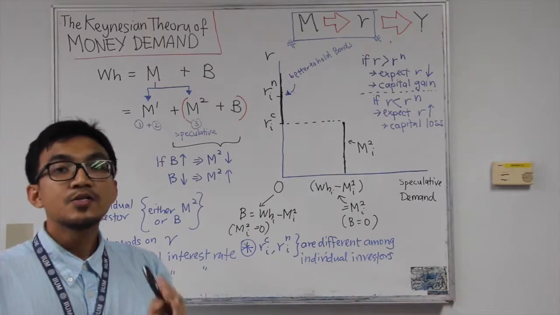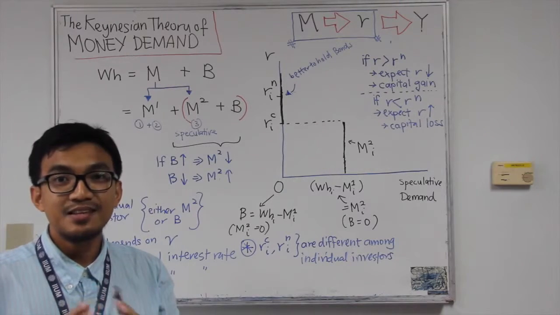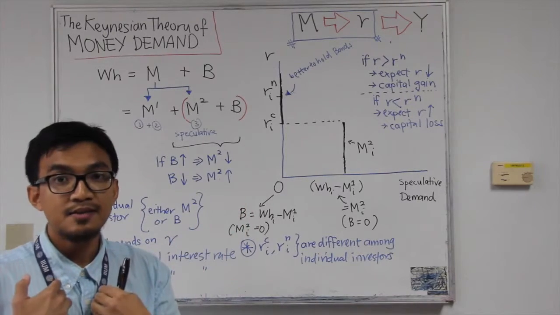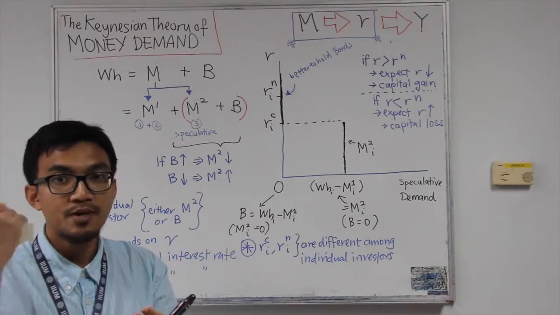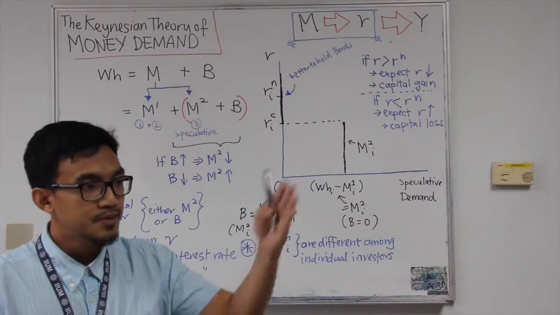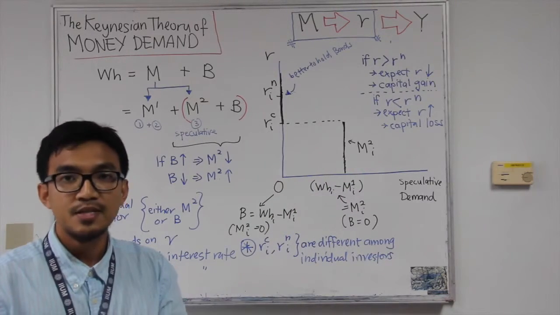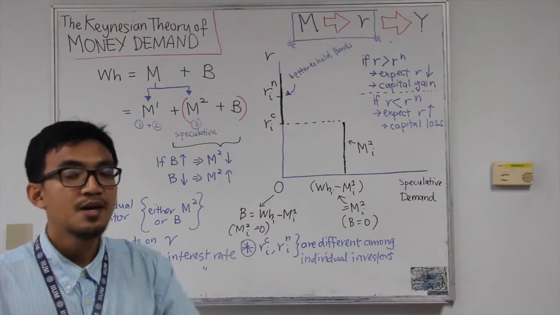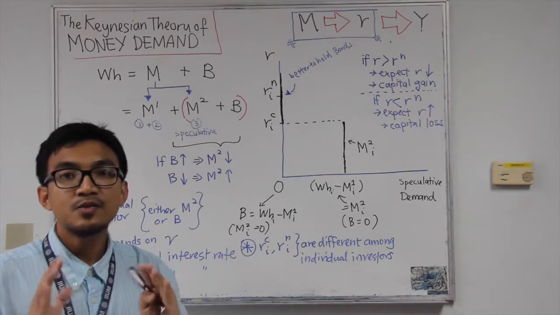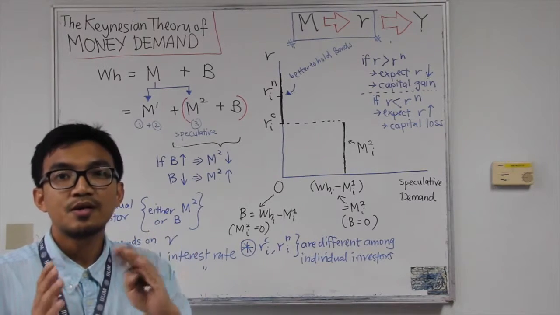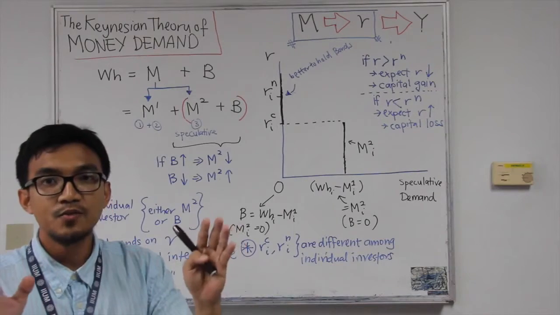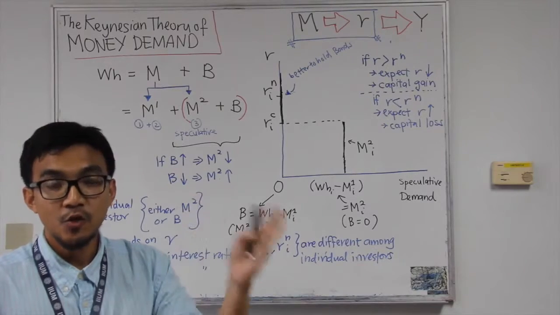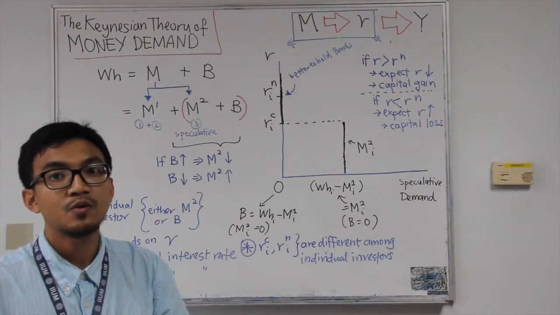Each individual will have a different level, so not everyone will have the same. I might think that the normal interest rate will be 5%, person A might say it's 6%, person B might say 7%, or 8%. Everyone is free to have their own, because we use different methods and different perceptions. Whatever it is, we will decide based on the prevailing interest rate in the market. We're going to compare these two things, the market interest rate R and the normal interest rate N. The normal interest rate is based on our own understanding and calculation.